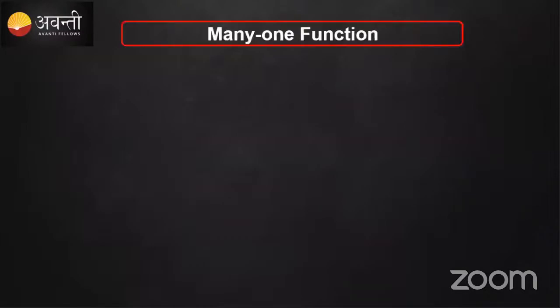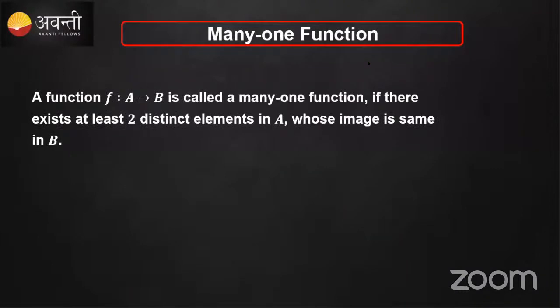Let's move on and understand another type, the opposite of a one-one function. What if the function is not one-one? So that is a many-one function. It is just like the opposite of one-one. If a function is mapping from A to B, we call this a many-one function if there exist more than one, or at least two, distinct elements in A whose image is the same in B.